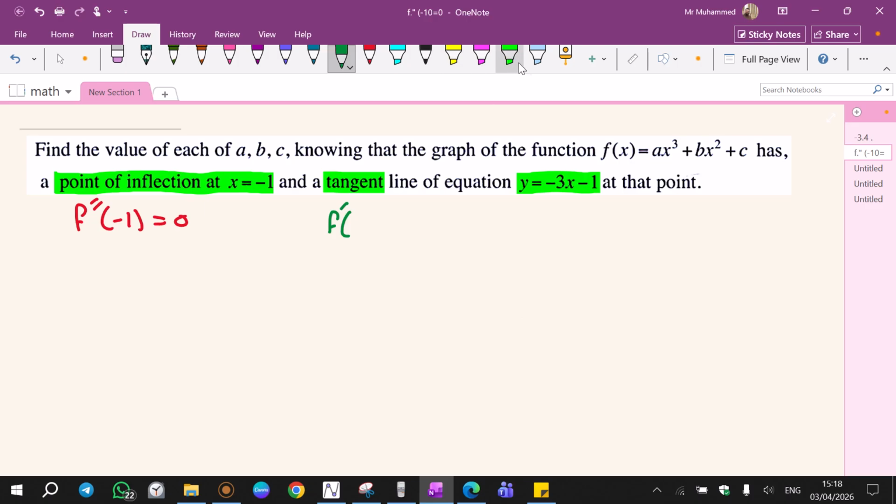Since it says at that point, some point must be given before that. Yeah, a point is given at x equal to -1. So the tangent is this at that point. At that point means x equal to -1. So f prime of -1 equal to the slope of the tangent.